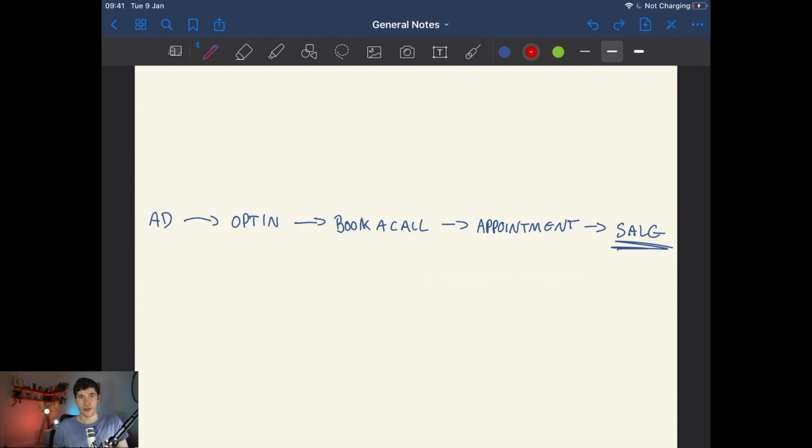So what we need to figure out is, how do we make this work? Now, like I say, this is going to adapt based on your business. So let's say that you don't set an appointment and you try and make sales on the call, then that's fine. You just work it out that way. First thing that we need to do once we've drawn out our funnel is calculate our lifetime values. What is our lifetime value?